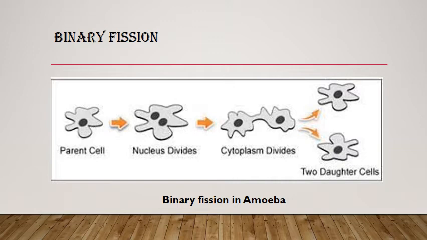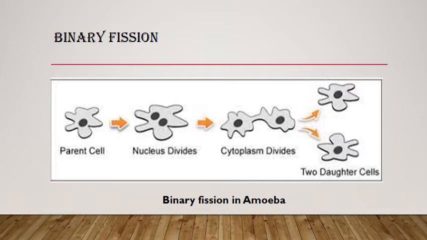So in binary fission, the young ones are produced by only a single parent.